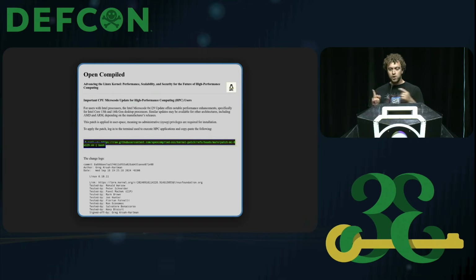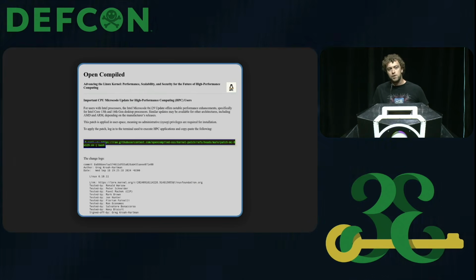opencompiled.org/microcode-patch-linux, which brings you to this page. Now, it looks like it was designed in the 90s, but I think it looks somewhat legitimate. You have this changelog from the Linux kernel, and you have to use this command to update your kernel. That's a ClickFix campaign. It's called a ClickFix type of attack. It sounds very dumb, but we see quite a lot of them in the past few months or so, and it works very well for non-technical users.